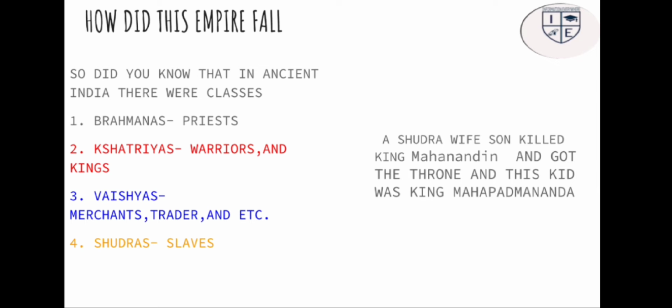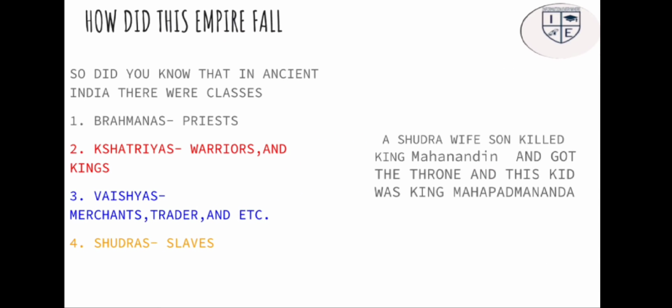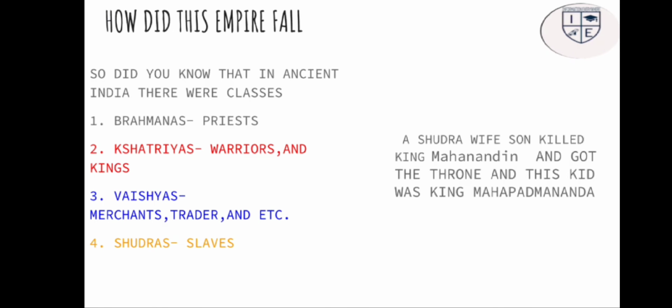Now you would be thinking why I am telling you all this. I am telling you this because a Shudra wife's son killed King Mahanandi. King Mahanandi, who ruled from 355 to 345 BC, was assassinated by this kid, and this kid got the throne. The kid's name was Mahapadmananda. So let's move on.